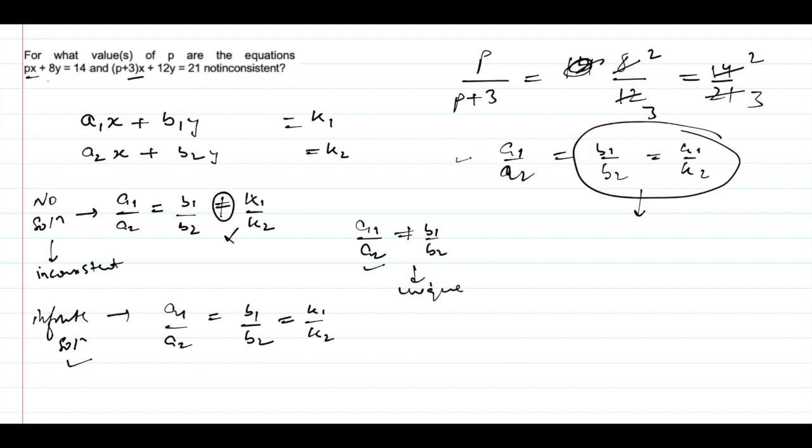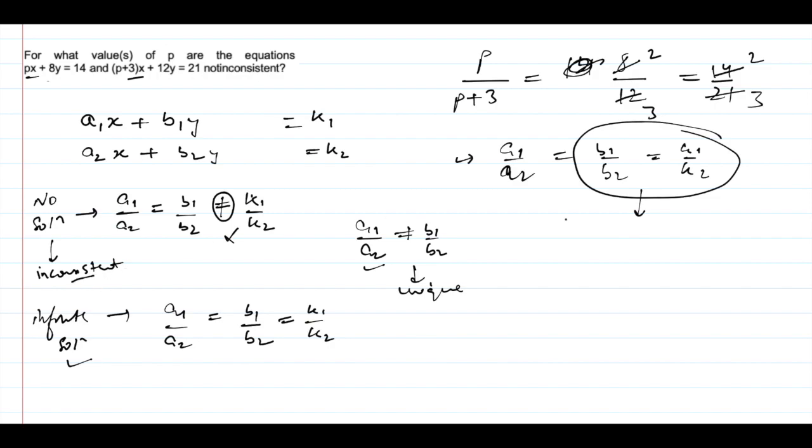So for any value of p, you're going to have infinite solutions or a unique solution. This condition is nullified because b1 by b2 is k1 by k2. So the equations can't be inconsistent.